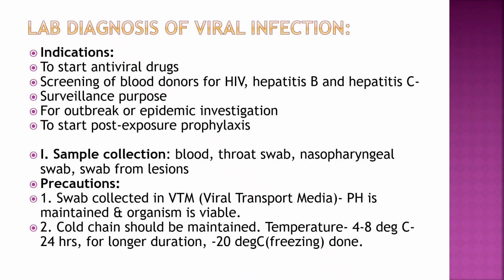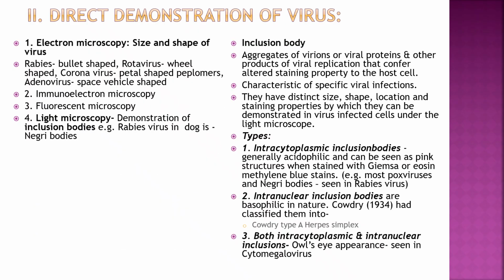Samples like blood, throat swab, nasopharyngeal swab, and swabs from lesions are taken. Precautions: swabs are collected in VTM, viral transport media, so that pH is maintained and the organism is viable. The cold chain should be maintained, at 4 to 8 degrees Celsius for 24 hours. For longer duration, freezing at minus 20 degrees Celsius is done.